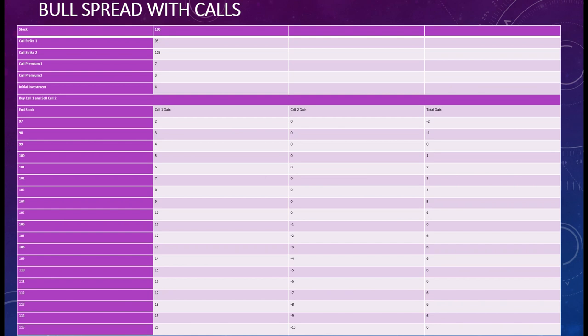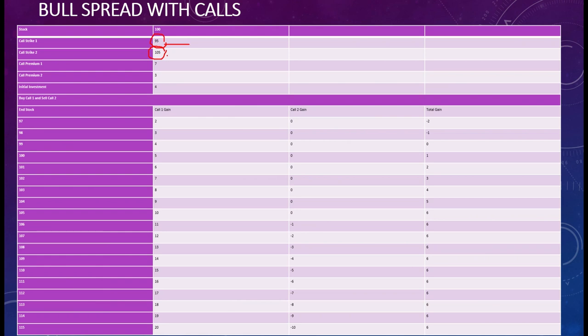So the current market price of the stock is rupees 100, and the strike price is 95. This is your strike price, call strike 1. So this call strike 1 is less than the market price. Market price is 100, so call strike 1 is less than the market price, and call strike 2 is higher than the market price, 105.